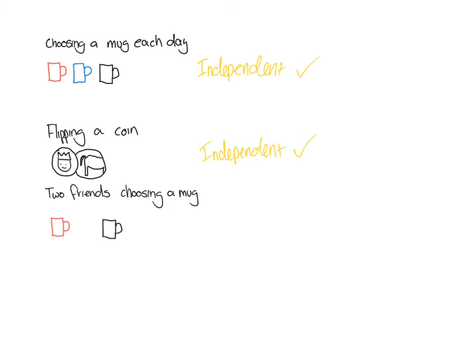So this is what we would call dependent events, or not independent. It just means that whatever happened in the first trial will definitely have an impact on the second trial. So the first friend that drew out the blue mug, depending on what colour that person chooses first, it's going to definitely have an impact on the second person, because if the first friend takes out that blue mug, it's impossible for the second friend to also draw out a blue mug. So we would say that these are not independent. Big cross next to that one.